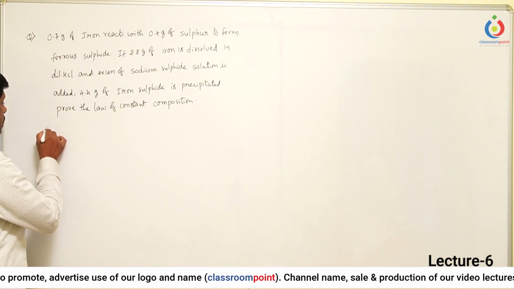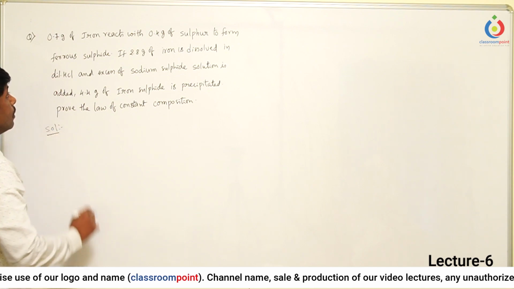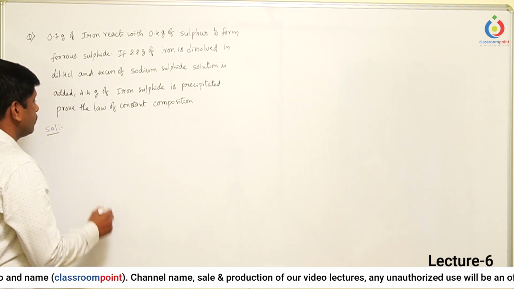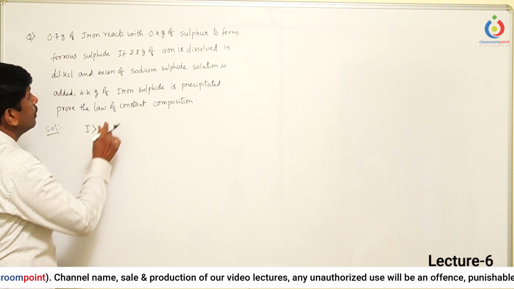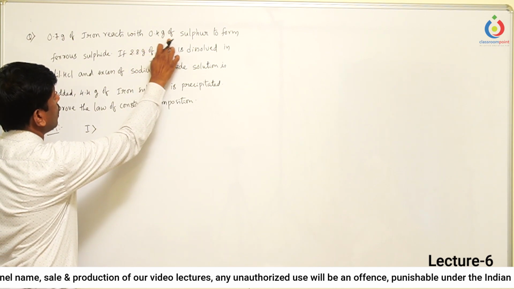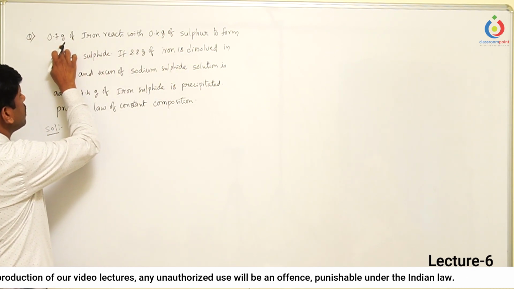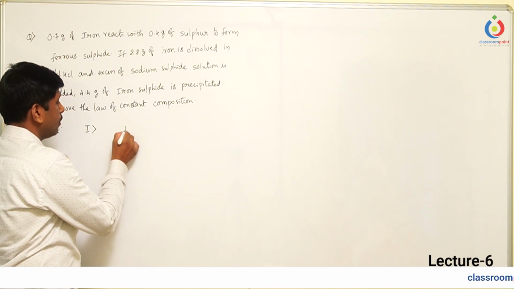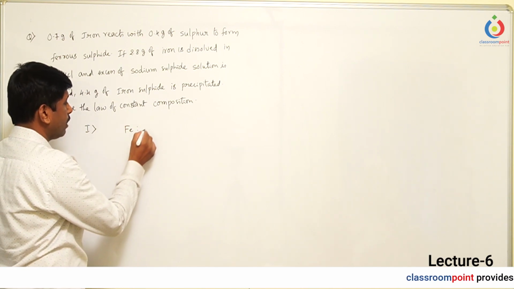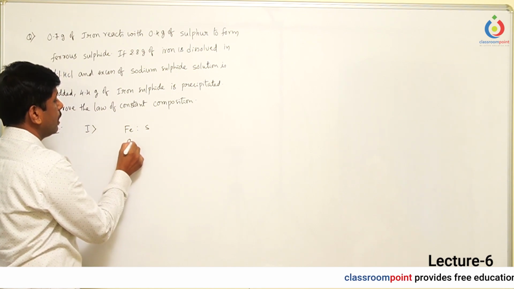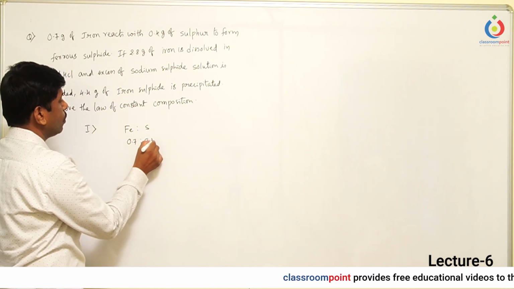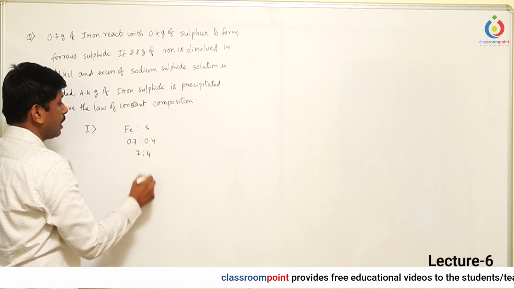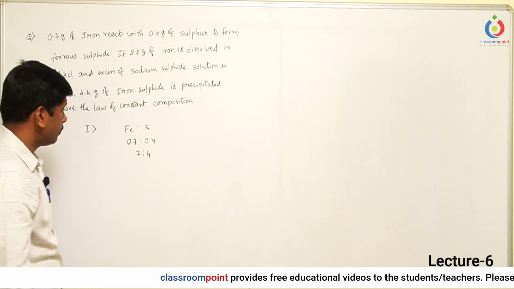So let's solve this question here. In the first experiment, 0.4 grams of sulfur and 0.7 grams of iron have been taken. So directly, the ratio of iron to sulfur is 0.7 to 0.4, that means 7 to 4.